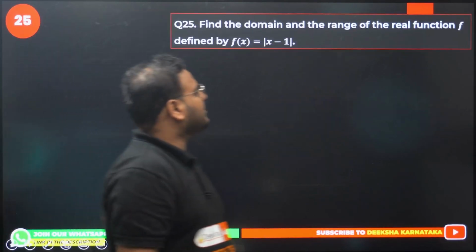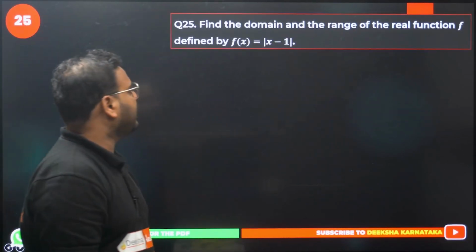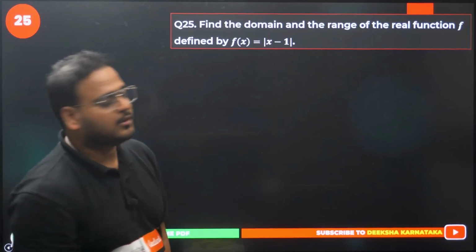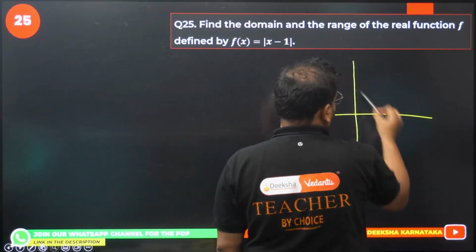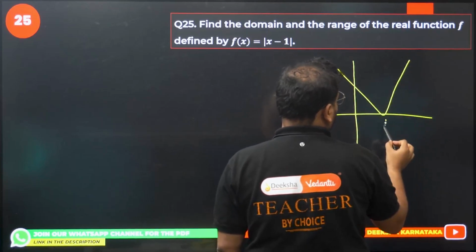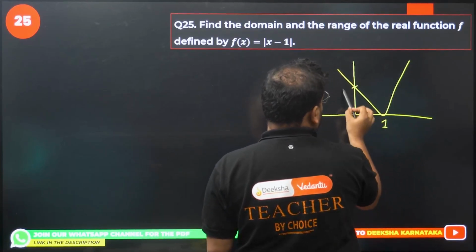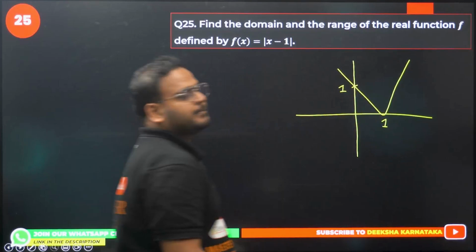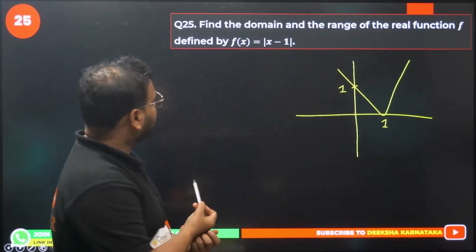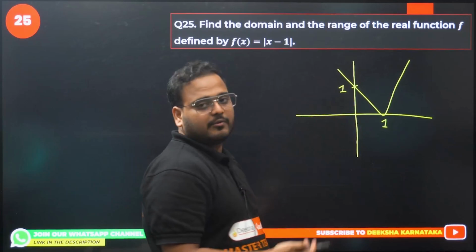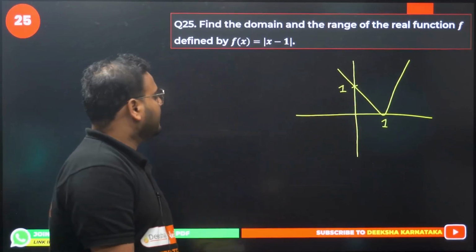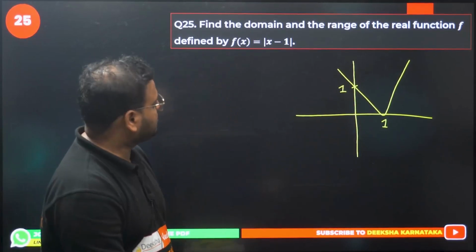Find the domain and the range of the real function f defined by f(x) equals mod of x minus 1. Oh my god, such a difficult question, sir. Okay. This is 1. This is also 1. When x is 0, what happens to y? 1. When is this 0? When y is 0, x is equal to 1.